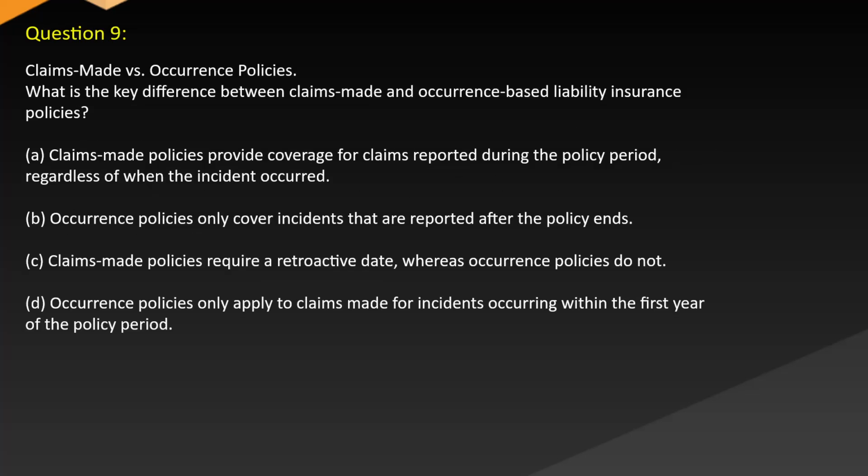Occurrence policies. What is the key difference between claims-made and occurrence-based liability insurance policies? A. Claims-made policies provide coverage for claims reported during the policy period, regardless of when the incident occurred. B. Occurrence policies only cover incidents that are reported after the policy ends. C. Claims-made policies require a retroactive date, whereas occurrence policies do not. D. Occurrence policies only apply to claims made for incidents occurring within the first year of the policy period.